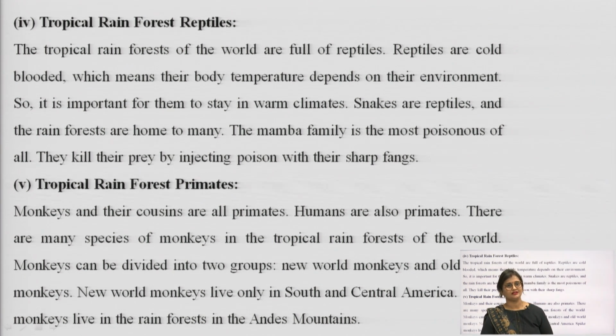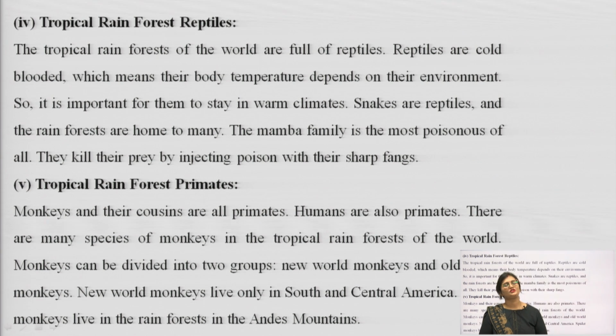Snakes are reptiles and the rainforests are home to many such snakes, poisonous and non-poisonous. The mamba family, the black mamba, is the most poisonous of all. They kill their prey by injecting poison with their sharp fangs. So, these are just a few reptiles. There are numerous organisms living here. We have just tried to brief a few of them.